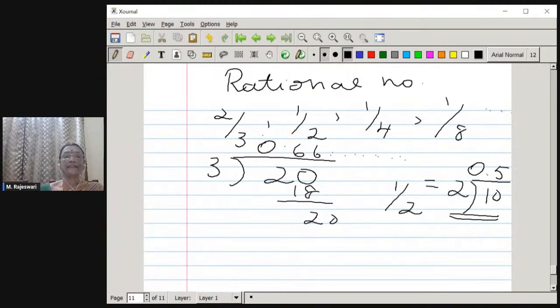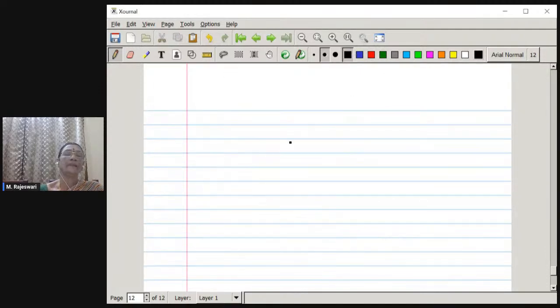Okay. So like that, there are several types of decimals. So here I have introduced two types of decimals, 0.6666, etc. and then 0.5. What is the difference between these two decimals? Can you tell me? The 0.5, when you write like this, the decimal just terminates. We cannot expand it further.